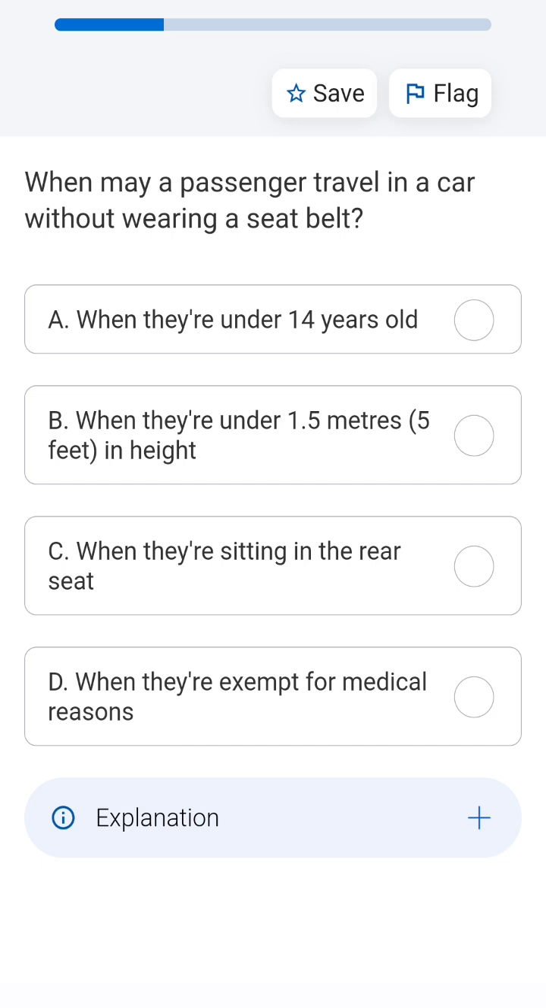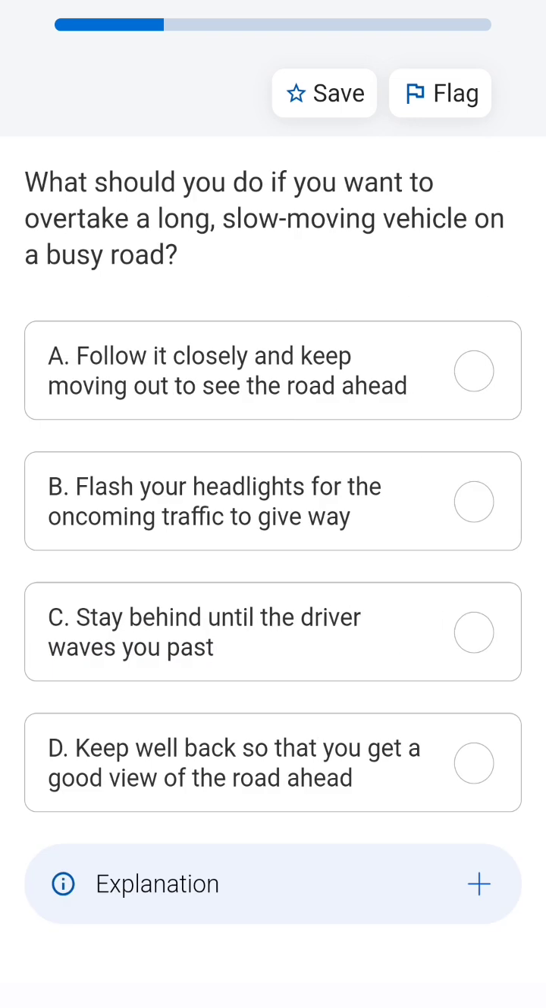When may a passenger travel in a car without wearing a seat belt? So never, it is never recommended to not wear the seat belt. The seat belt should be worn. Okay, but there might be some exceptional cases of medical reasons or something. So first is they're under 14 years old, no. Under 1.5 meters, no. They are sitting in the rear seat, no. Even the rear seat or the front seat, everyone has to wear the seat belt. They are exempt for medical reasons. Yeah, this may be the reason.